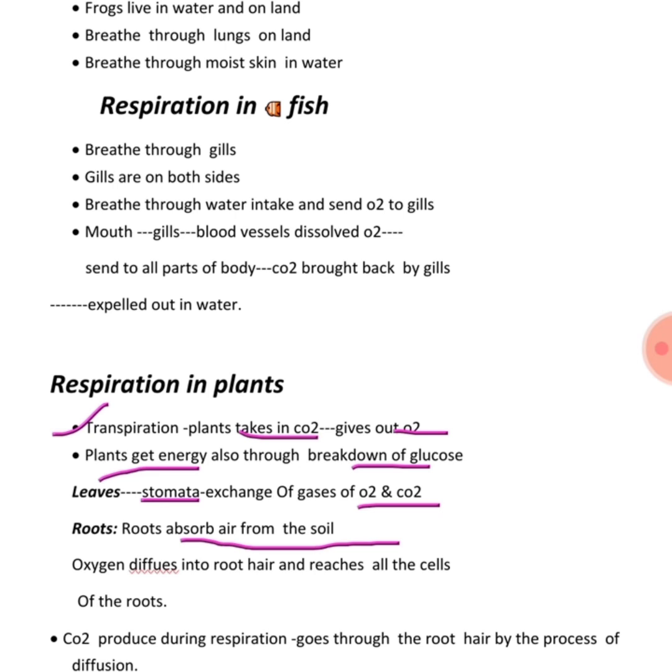In the soil particles, a little bit of space is there, and oxygen, CO2 and other gases are present. So the exchange of gases can take place through the soil, and oxygen diffuses into the root hairs and is released to all the cells of the roots, distributed to all the cells of the root. Now CO2 produced during respiration goes out through the root hair by the process of diffusion. I have written here also how it is taken by the plant's roots.